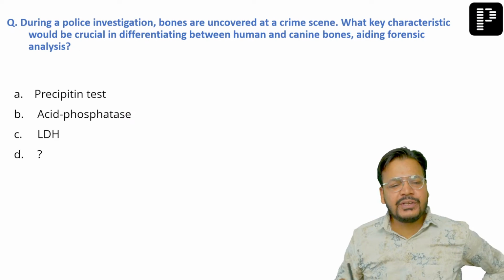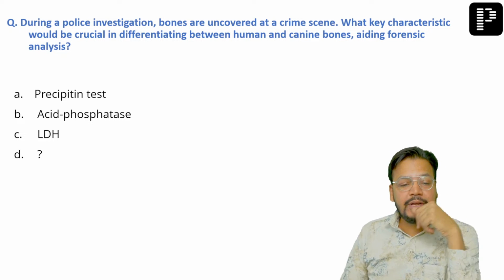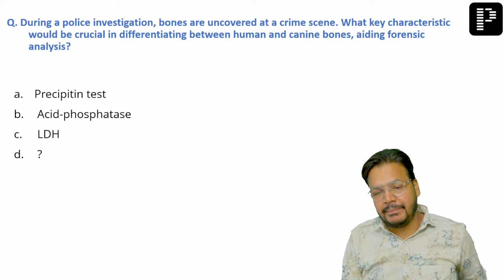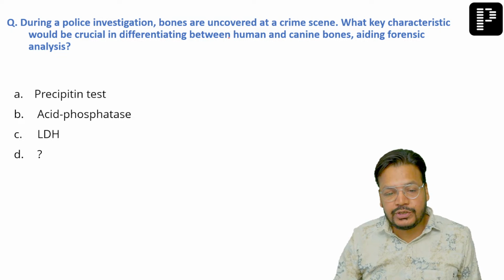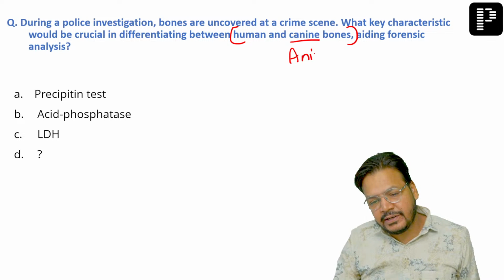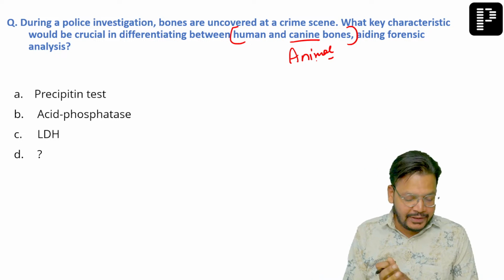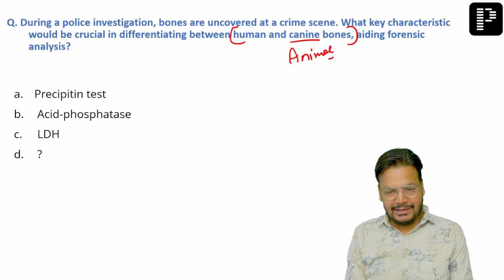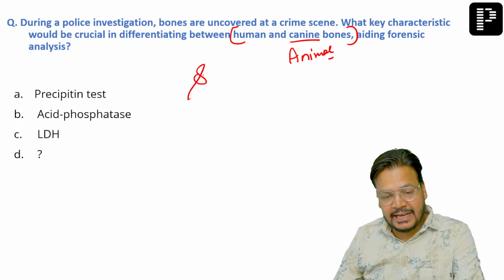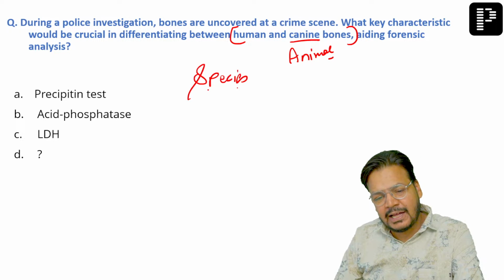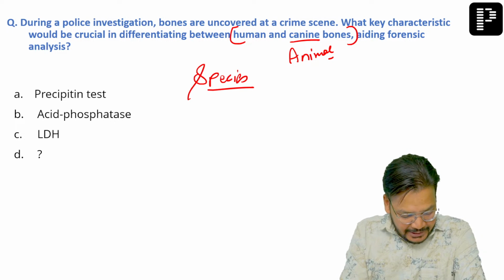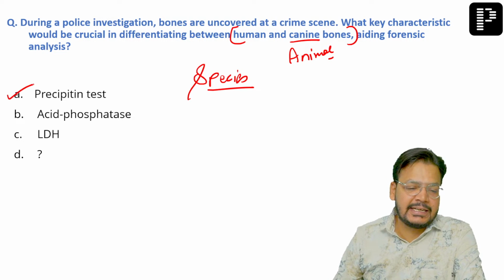Okay, all the questions were easy. Now tell me: during a police investigation, bones are recovered from a crime scene. What key characteristic will be crucial between human and animal? Many people are saying animal, and many are saying canine bones were mentioned. Adding forensic analysis, what will be the best test for species? Anyone? Very important, I mentioned this in LRR too. It is the precipitin test.